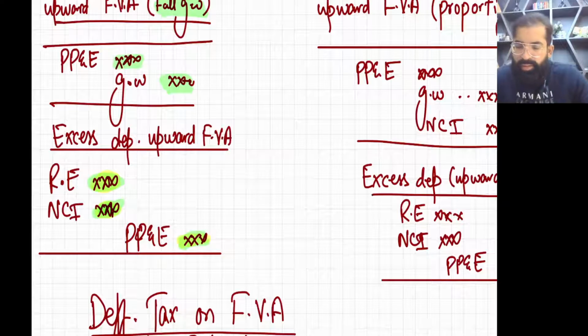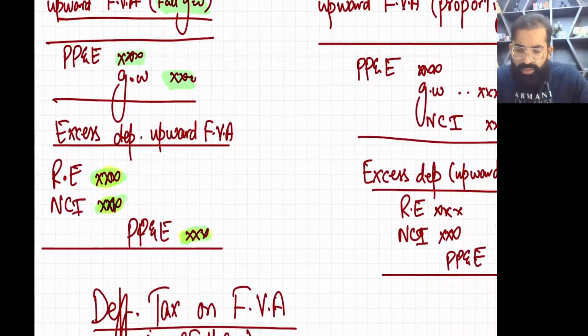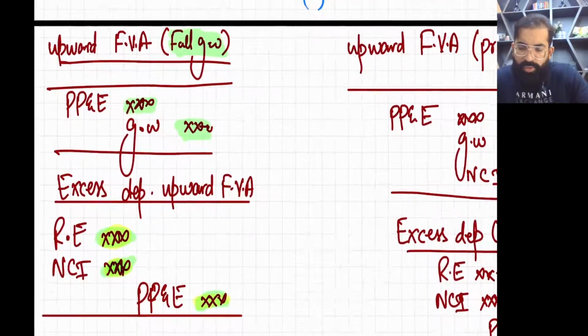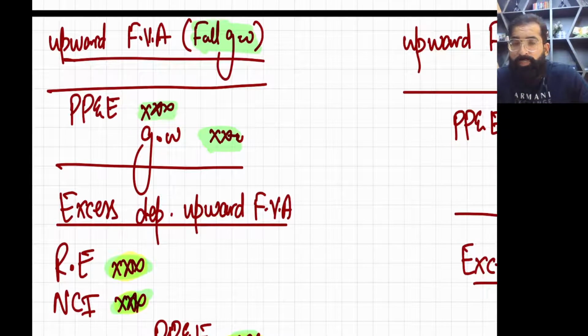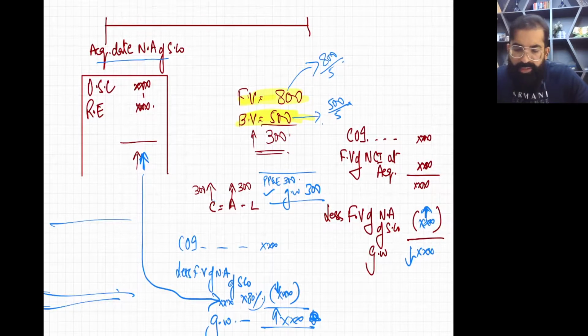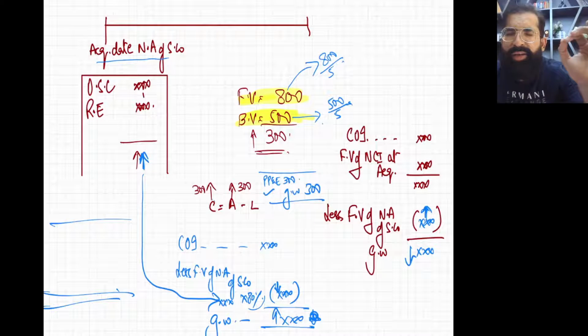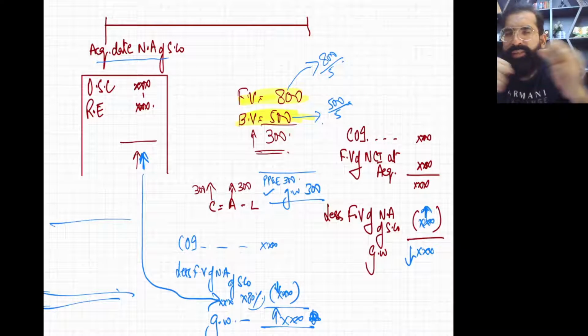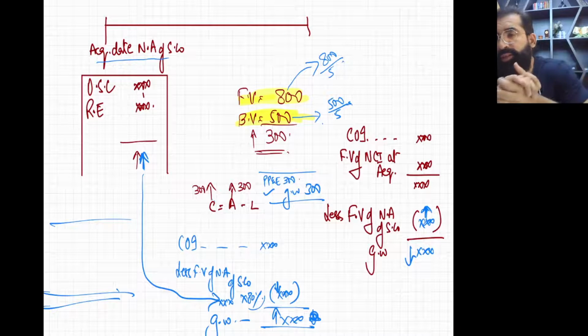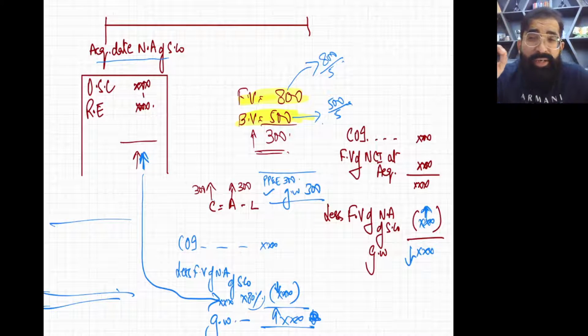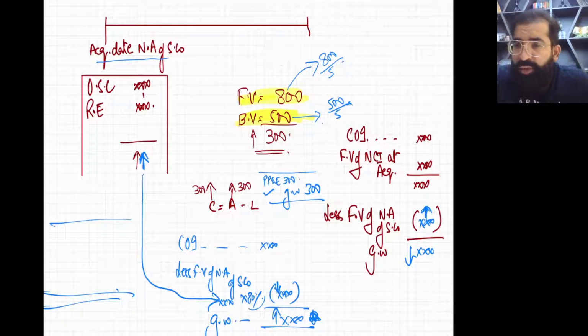Now my dear student, right now I was just teaching you the entry for full goodwill. This is the full goodwill method. Now in proportionate, there is one more method. Hope you have studied. Definitely you have studied. There is one more method which is called the proportionate method. And in the proportionate method, we only calculate goodwill to the extent of our holding percentage.